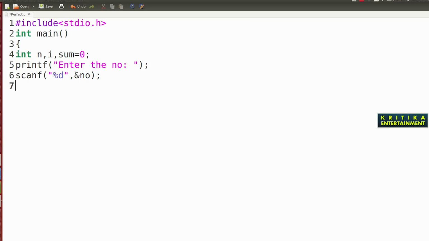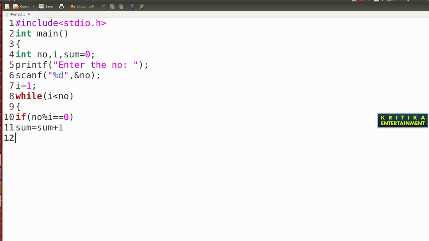Then what will we write here? I should write i equal to 1, while i less than or equal to no. I have taken no, which stands for number, so type no here and no here also. Then inside this, I will check: if no percent i equals 0, then sum is equal to sum plus i.